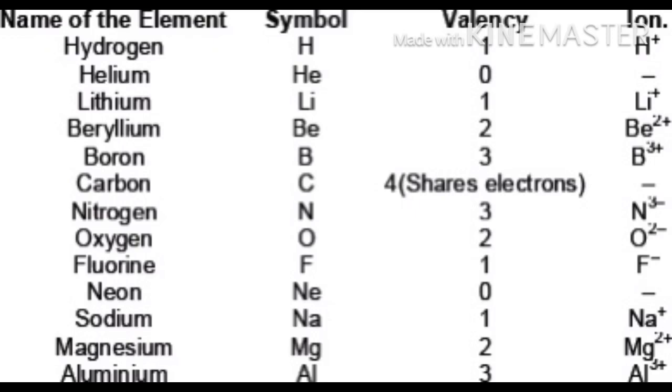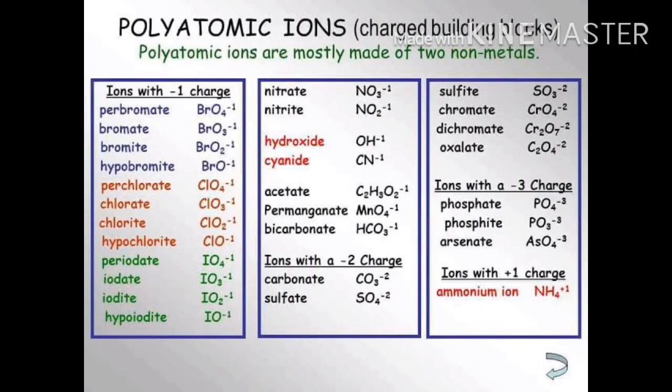When a group of atoms are joined together and carry a charge, a polyatomic ion is formed. For example, the ammonium ion NH4 is a polyatomic cation which is made up of one atom of nitrogen and four atoms of hydrogen and carries a positive charge. Similarly, a sulfate ion SO4 is a polyatomic anion which is made up of one atom of sulfur and four atoms of oxygen and carries two negative charges.